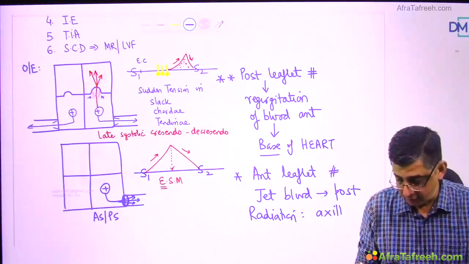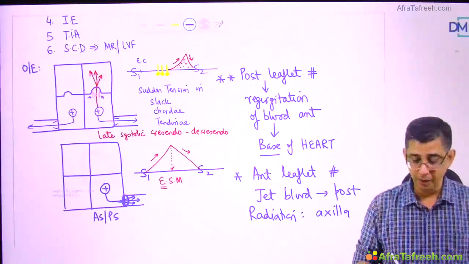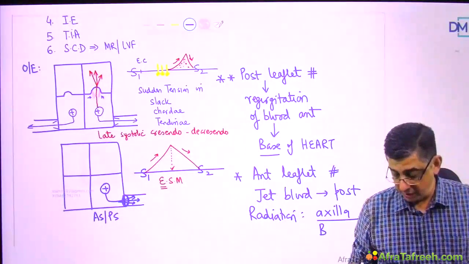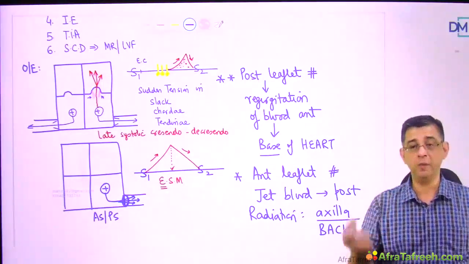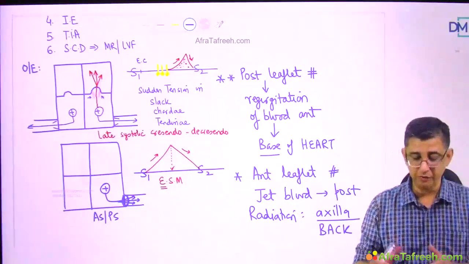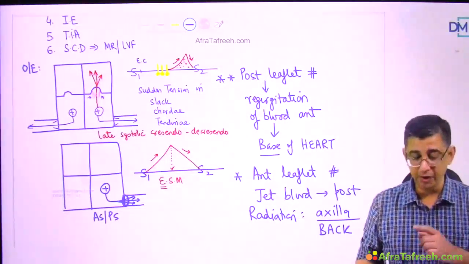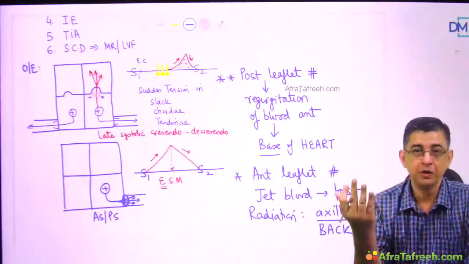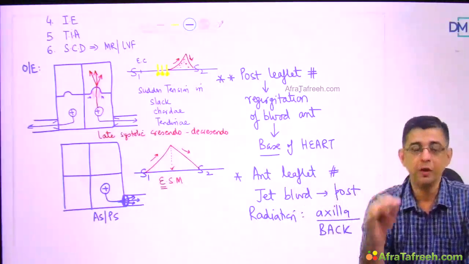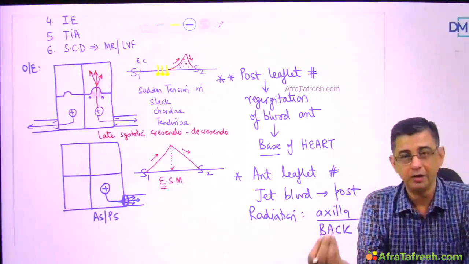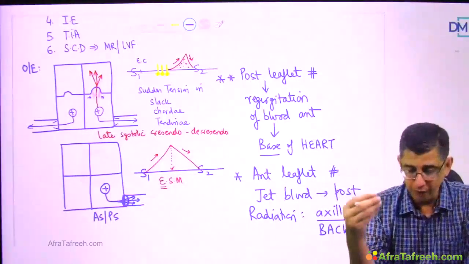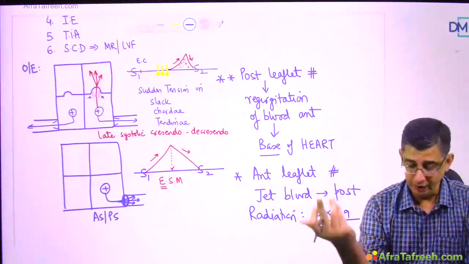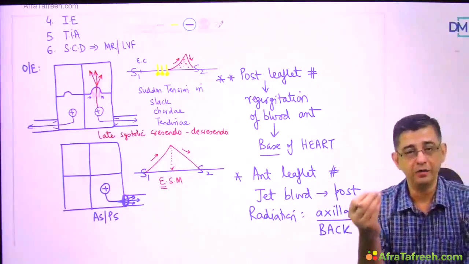So there's a possibility in the MCQ that he might say murmur radiating to the base of the heart, or he might say murmur radiating to the axilla or to the back, and a common murmur that radiates to the axilla is that of mitral regurgitation. So you can definitely get confused on reading the statement, but in mitral regurgitation there will be a pansystolic murmur. So if you read about a pansystolic murmur radiating to the axilla, it is mitral regurgitation. If you read about a late systolic crescendo-decrescendo murmur radiating to the axilla, that tells you there is damage to the anterior leaflet in the patient.